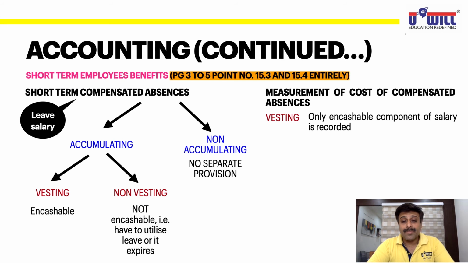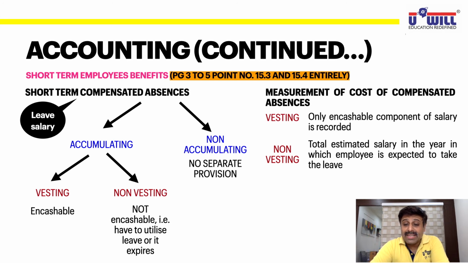So if the short-term compensated absences are of vesting type, then whatever is the encashable portion of your salary, salaries plus allowances, perquisites are not to be included. Okay, salaries will be included, allowances will be included, perquisites will not be included. That portion will be debited to P&L account as an expense for those 15 days. But if it is non-vesting, then total estimated salary in the year in which employee is expected to take leave has to be recorded.